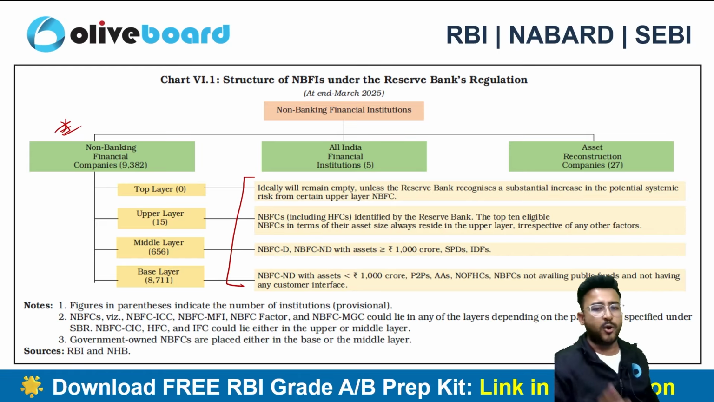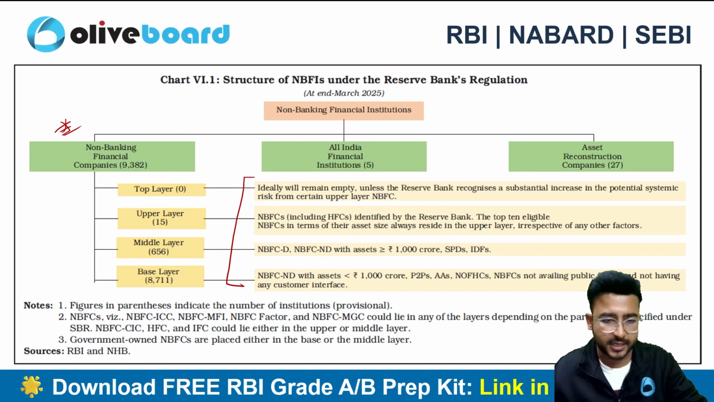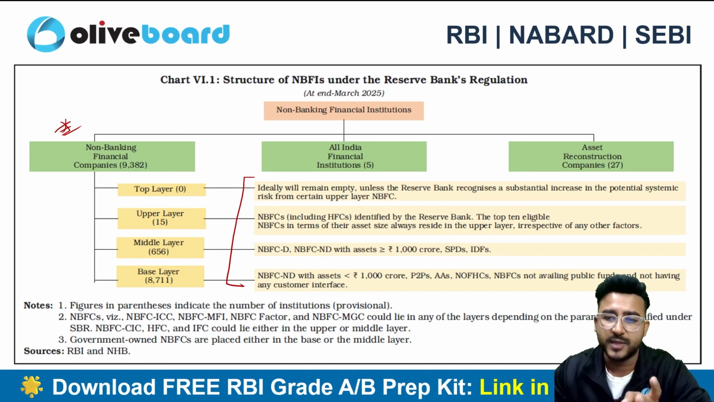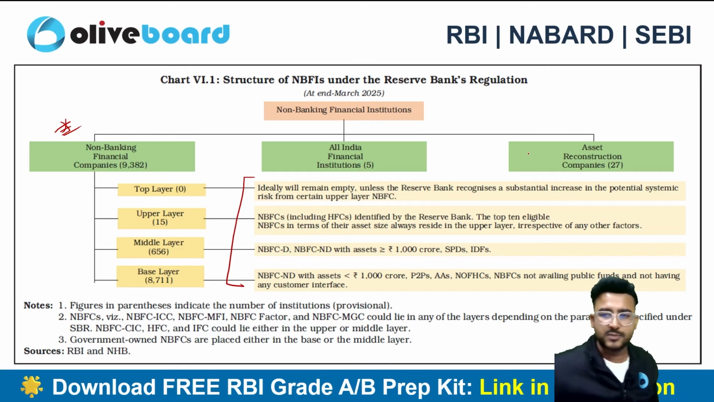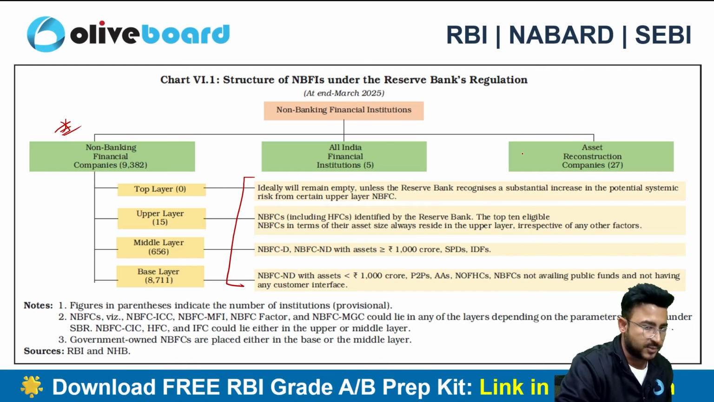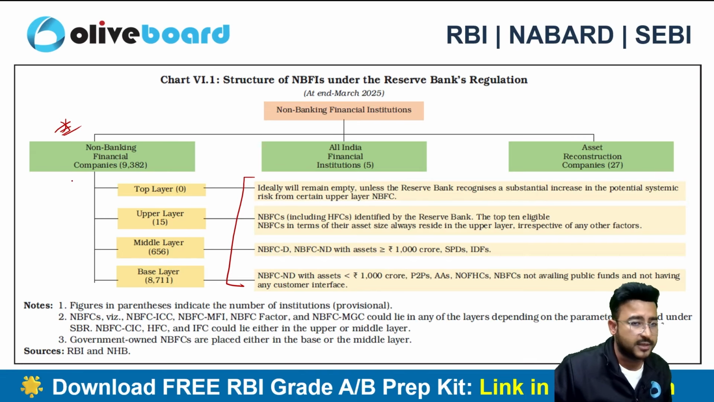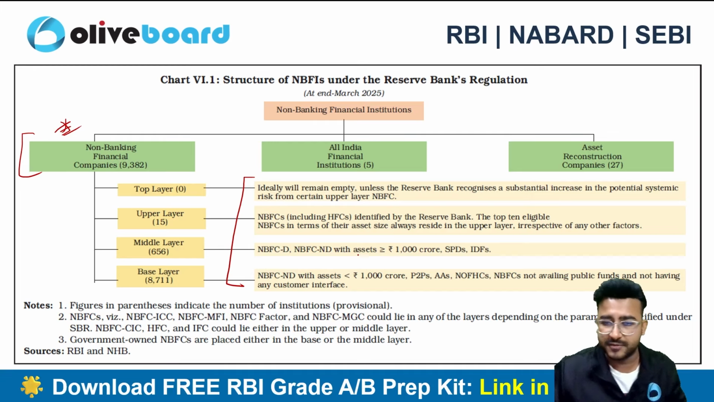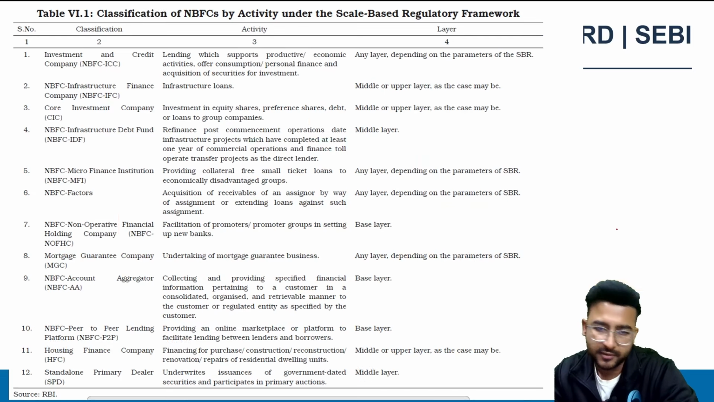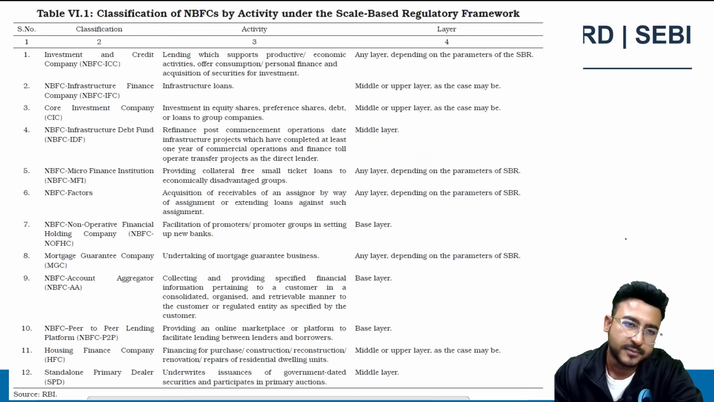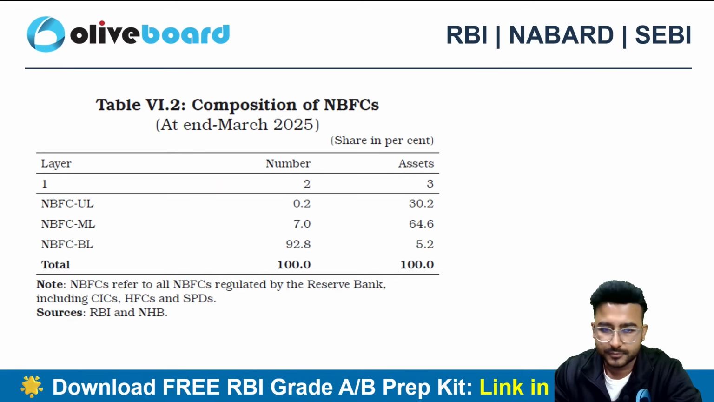Rest, we do have 5 all India financial institutions as well in India. We have NABFED, we have NHB, we have SEBI, we have NABARD, right? We have Exim Bank. All these are all India financial institutions. Rest, we have asset reconstruction companies as well. So please do read the classification of NBFCs based on the scale-based regulation as mentioned here. Very important for the examination, right?